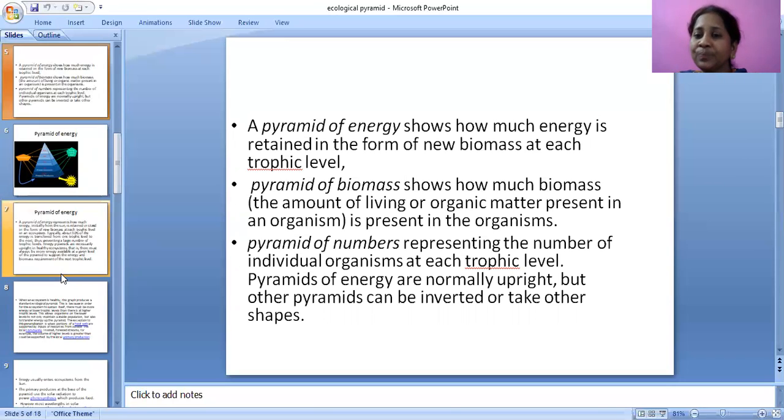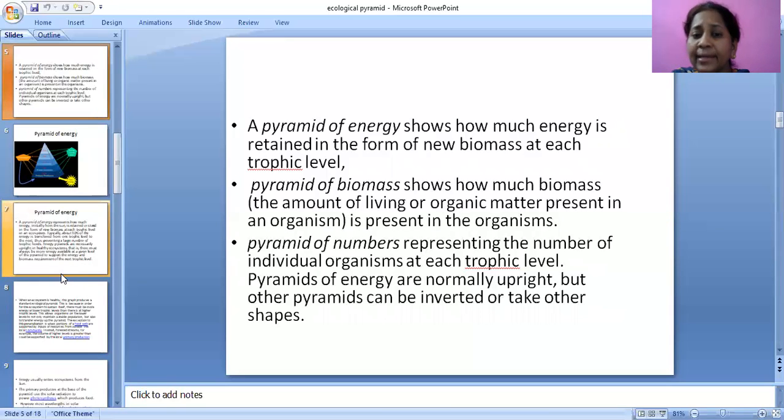And coming to biomass, biomass is nothing but the dried one. When the plant material or animal, whatever it is, has its water dried up, that will be considered as the biomass of that particular trophic level.